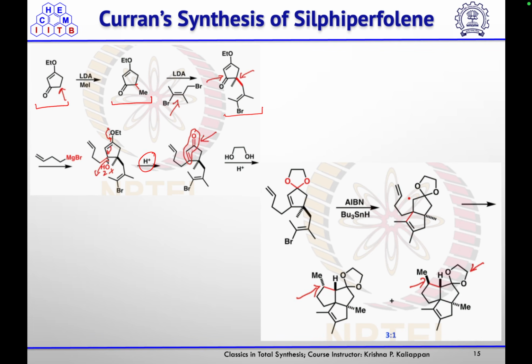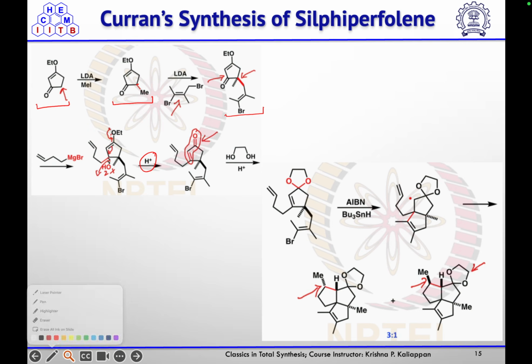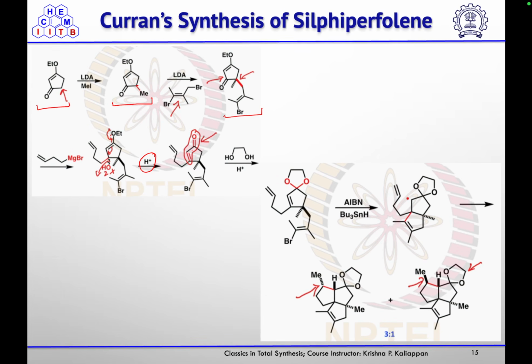So for that purpose, they treated this ketone with ethylene glycol in the presence of acidic medium, and you will get this ketal. Then you use treatment with AIBN and tributyltin hydride. So first the radical will generate at this position by the homolytic cleavage of this C-Br bond. Then that radical will react with the olefin, and then this will react with the other olefin to give you the cyclized product.